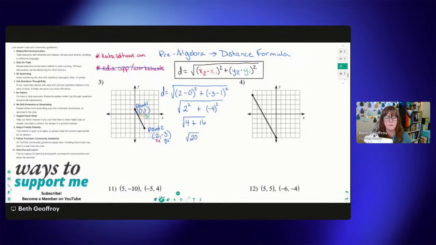Now 20 is not a perfect square, so this is where we would want to simplify that radical. So I'm just going to write that over here, 20. We're going to use the factor tree: 20 is 2 times 10, and then 10 is 2 times 5. We do have one group of 2s.